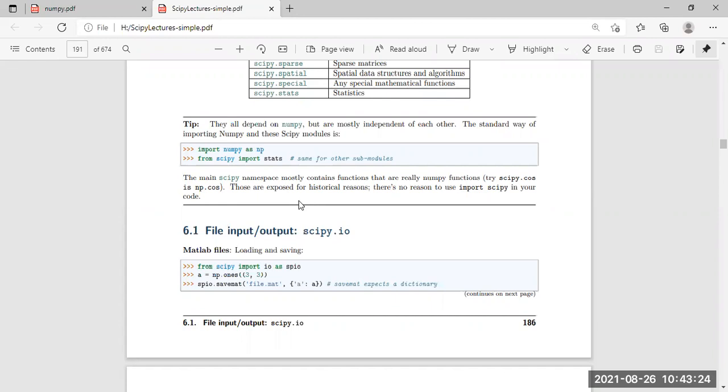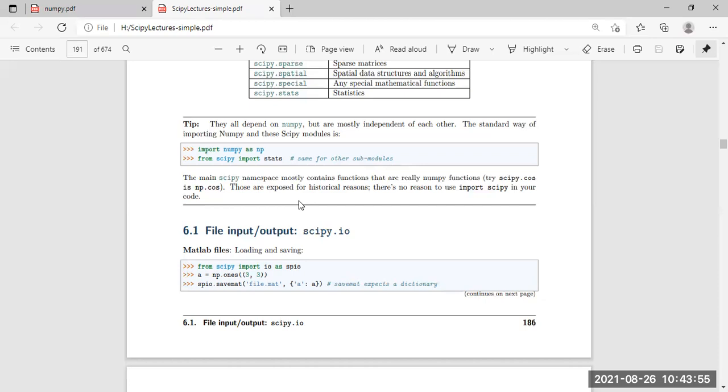Instead of writing the total sub package name every time, we mention a nickname, spio. Whenever we need scipy.io, we write spio instead.